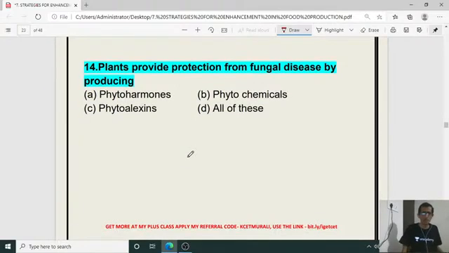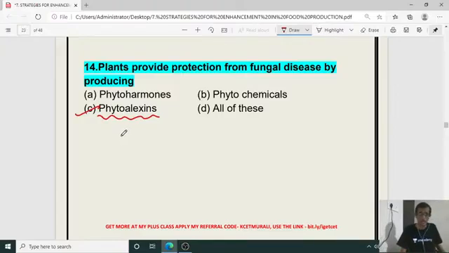Then, plants provide protection from fungal disease by producing what? Plants provide protection from fungal disease by producing which chemical? Phytohormones, phytochemicals, phytoalexin, all of this. Right answer is C, phytoalexin. Yes, Saurabha, you are right. For previous question, it is A. 13th question, it is A is the right answer.